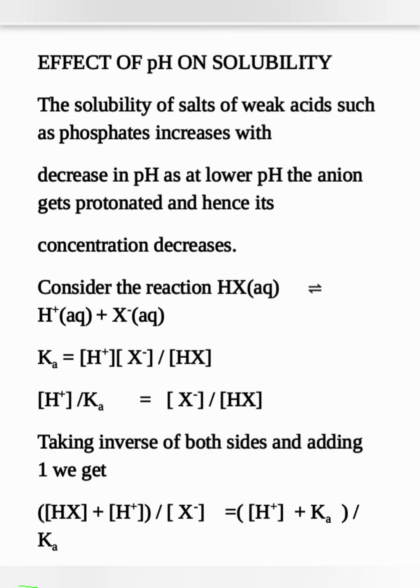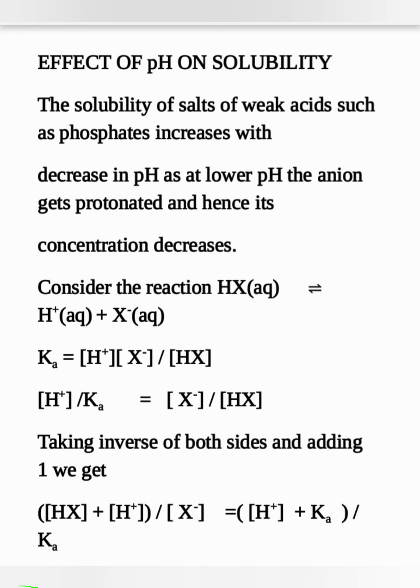Effect of pH on solubility: the solubility of salts of weak acids, such as phosphates, increases with a decrease in pH, as at a lower pH the anion gets protonated and hence its concentration decreases. That's the important point. Solubility of the salt increases with a decrease in pH because at a lower pH the anion gets protonated and hence its concentration decreases. For that, consider the following equilibria.